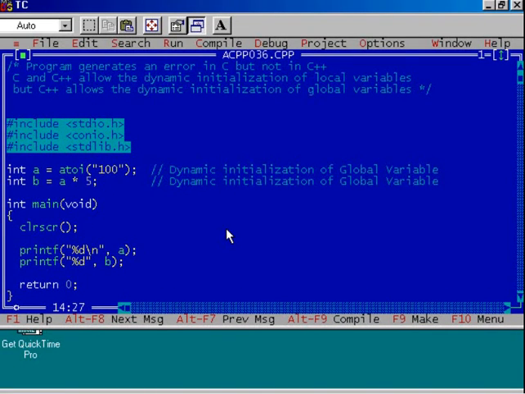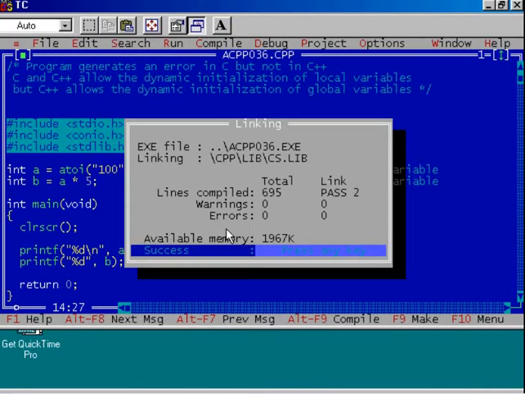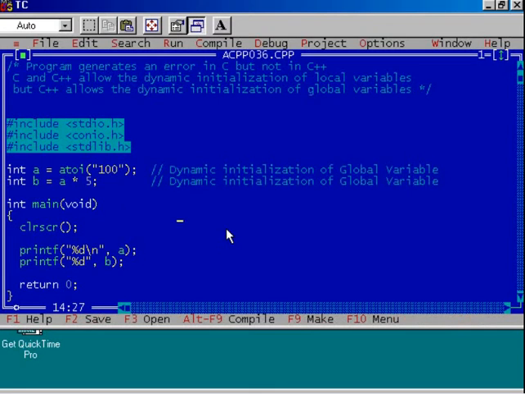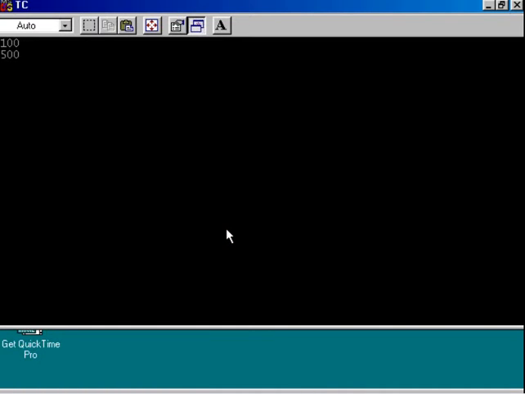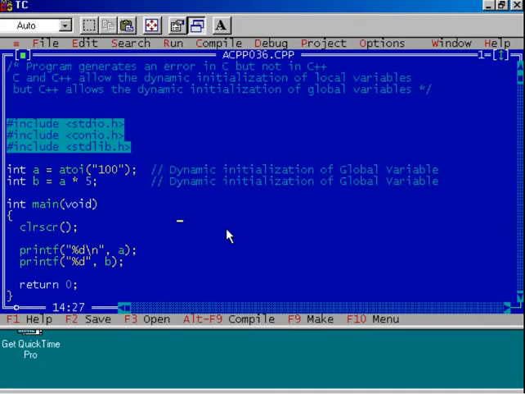Exactly the same program I am executing with the help of the Turbo C++ compiler. Press F9 key. The program has compiled without any error message or warning message. Press Ctrl F9 and see the output at the DOS prompt. Press Alt F5. 100 and 500, both the values are displayed. 100 is the value of A and 500 is the value of B. This means this type of initialization is permitted in C++ language.